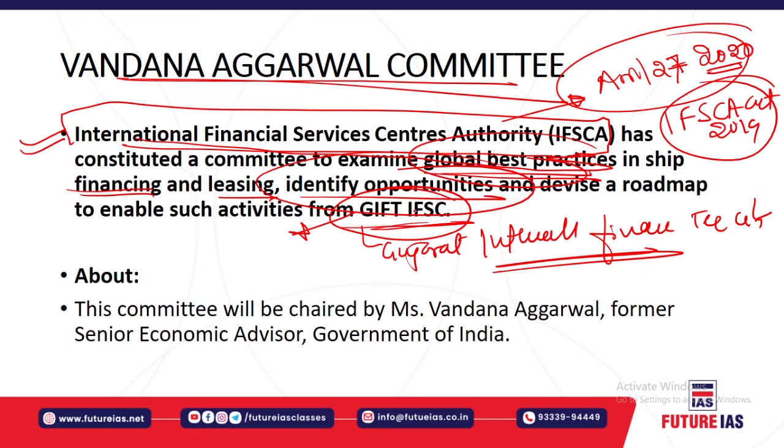What is the purpose? It is a unified authority for the development and regulation of financial products, financial services, and financial institutions in the International Finance Service Center in India.